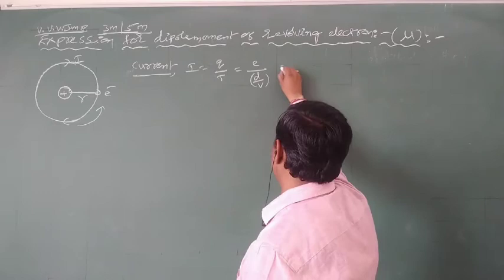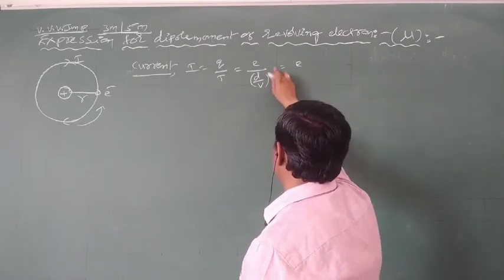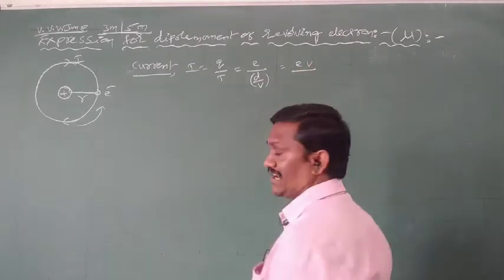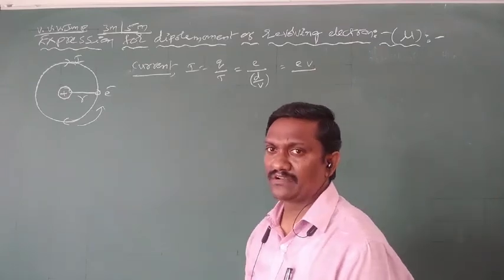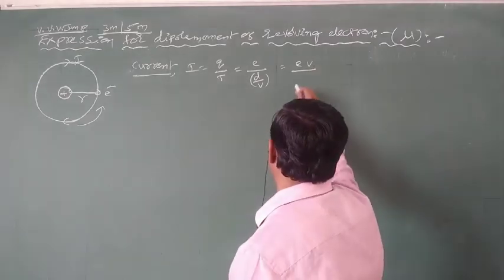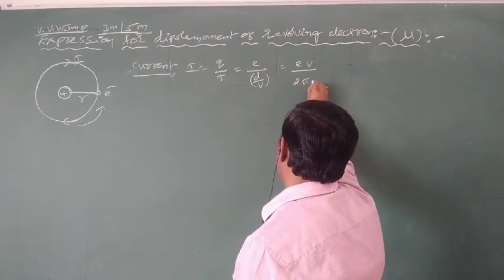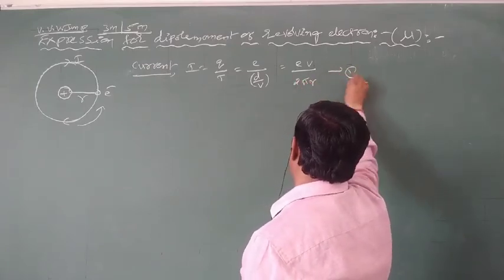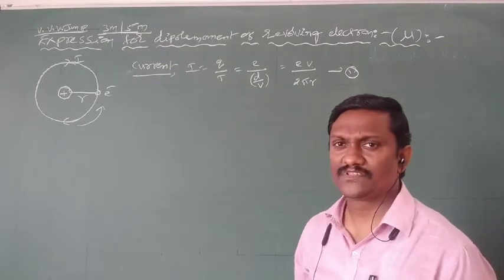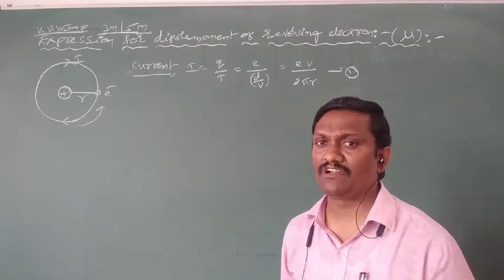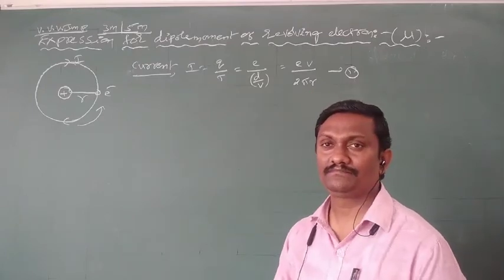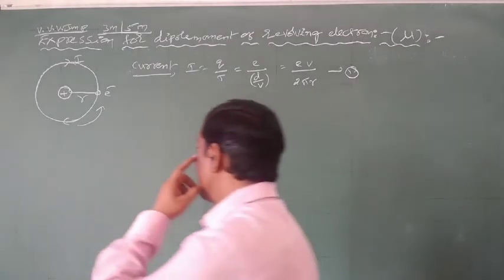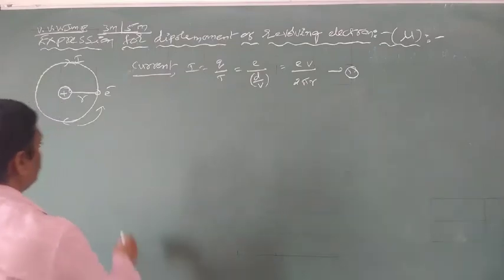So I is equal to e by T, that is e v by distance. In one complete rotation, the distance traveled by the electron is nothing but the circumference of the circle. Circumference of the circle means 2 pi r. So in case of one complete time period or one complete rotation, the produced current is e v by 2 pi r. By knowing current and area, we can calculate dipole moment.